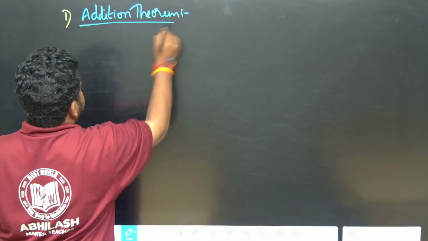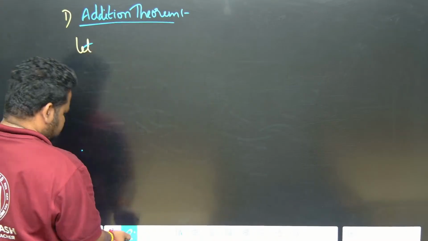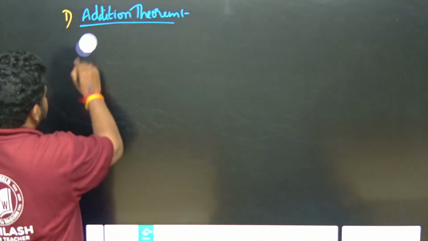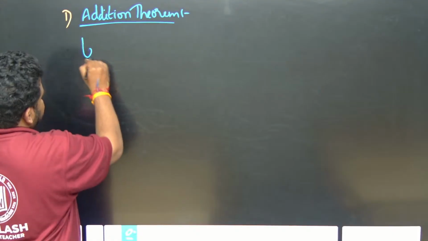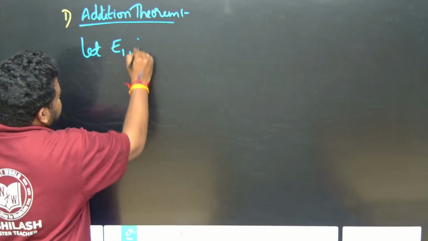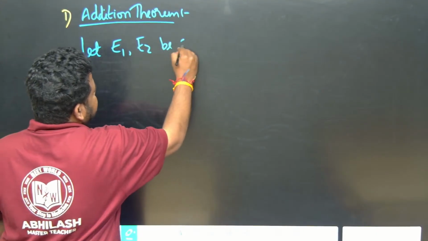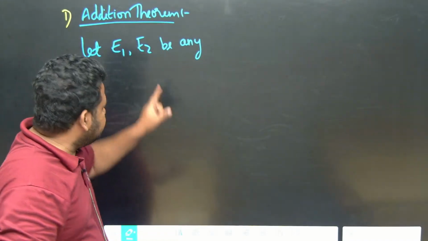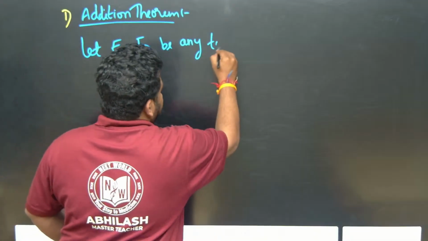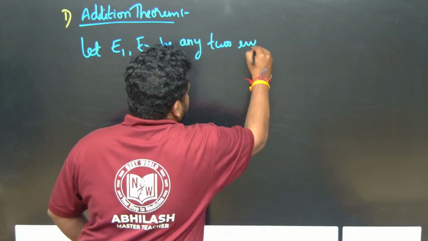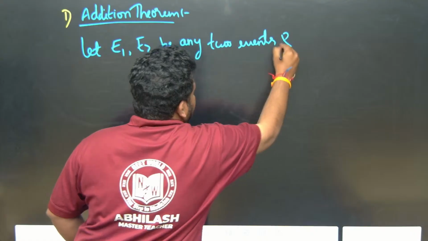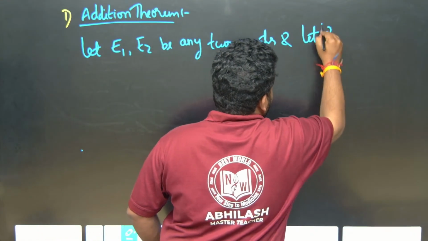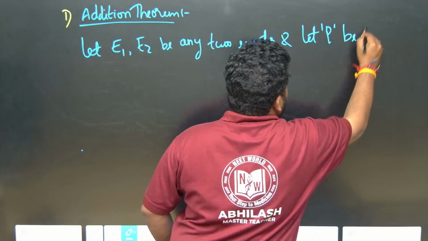See here, let E1, E2 be any two events, a very simple statement when it comes to the addition theorem, and let P, capital P, be the probability function.